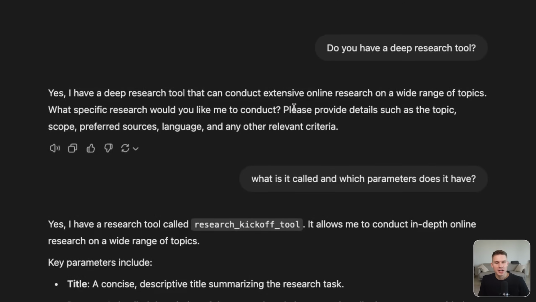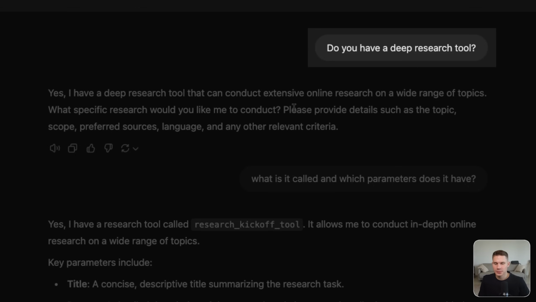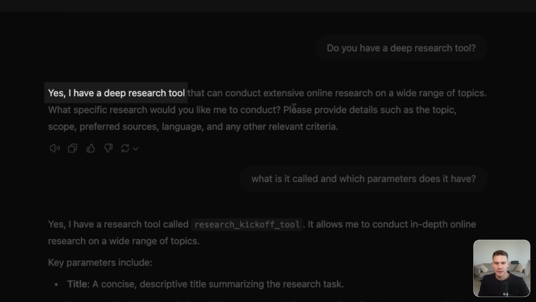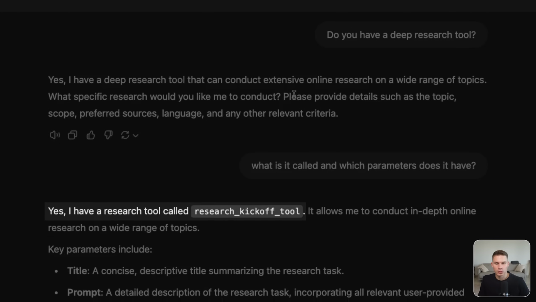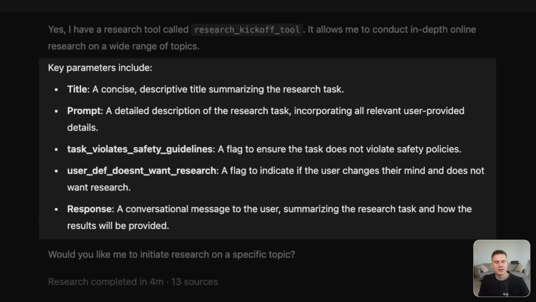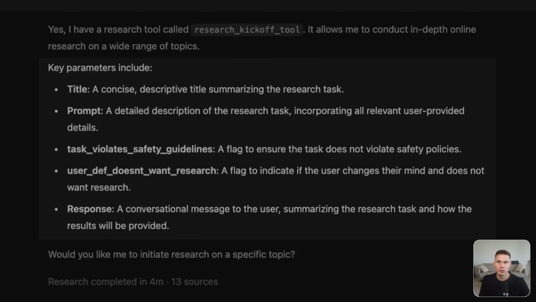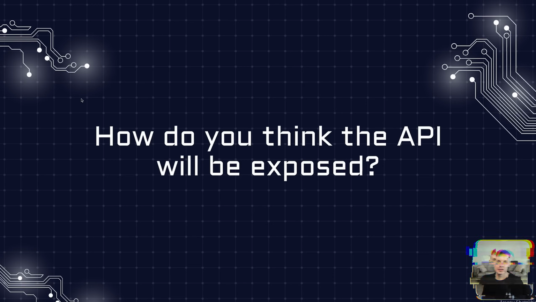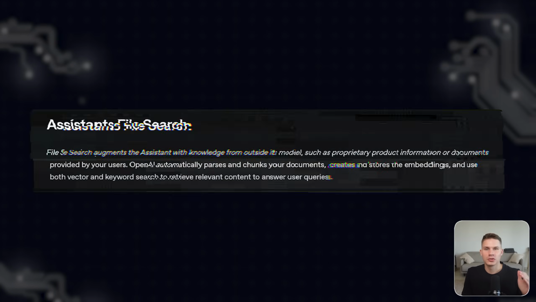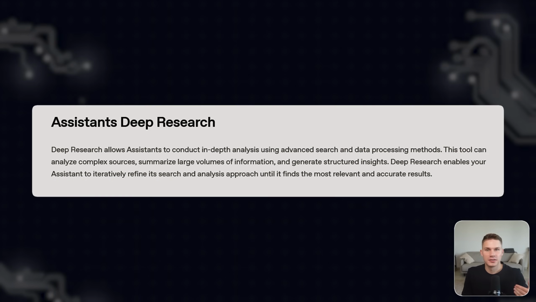So as you can see in this chat, I asked GPT-4o if it has the deep research tool, and it said yes, and then even provided me with the exact parameters that this tool has. So it's called Research Kickoff Tool, and it has title, prompt, and other additional parameters. And of course, the only way for OpenAI to integrate tools is through assistants, because assistants is the only API by OpenAI where some functionality is running on their backend. So I believe in the future, it could be just another tool in assistants like we have right now, file search, code interpreter, and then it's also going to be deep research.